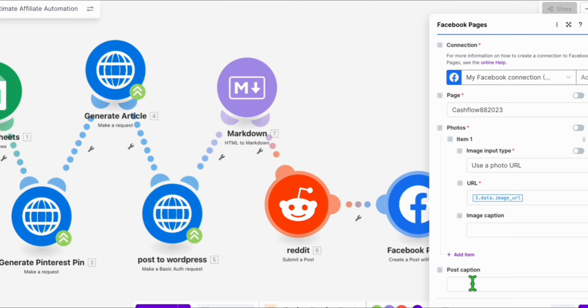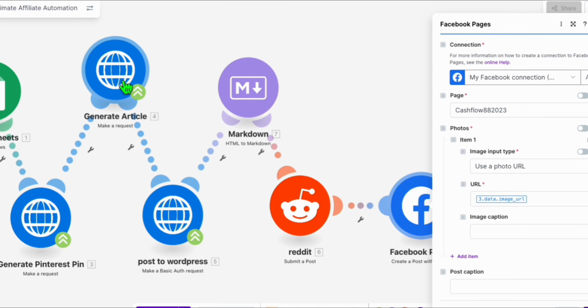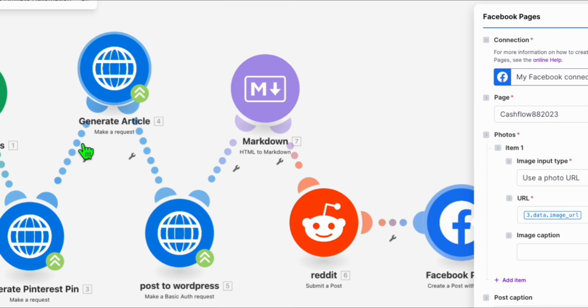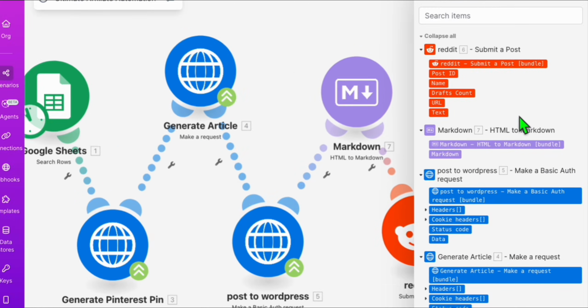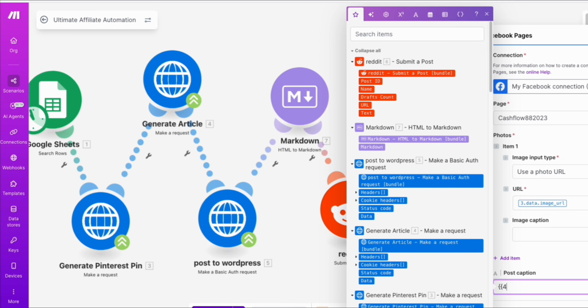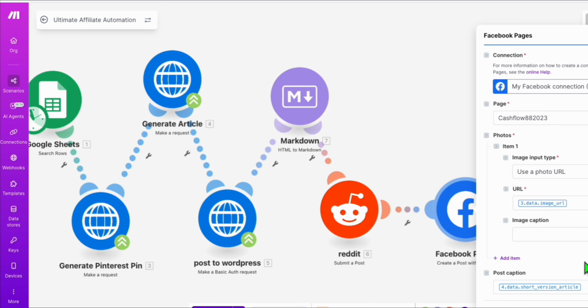Now, the post caption, I want to use the short version of the generate article. Later, I will show you where we are in generating this too. So this is ID number 4. So same thing, double curly bracket 4.data.short version article and close it. All right, that's the caption.